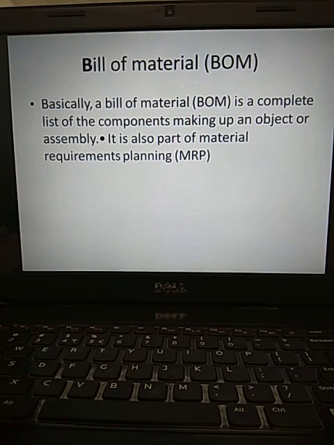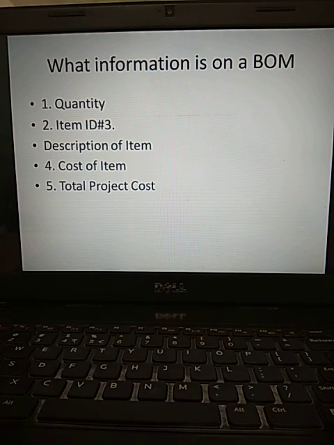For a cell phone, 1 screen is required, 1 battery is required, how many ICs are required, how many other subcomponents are required. Bills of material. Okay. Now, what are the things you are going to find when you are discussing the bill of material? You will have information about quantity. Quantity means number. How many buttons? 5 buttons. For that button, let us suppose a number is given. Item ID, identification. For buttons, number 3. That's all. Description of the item, which holds the shirt.